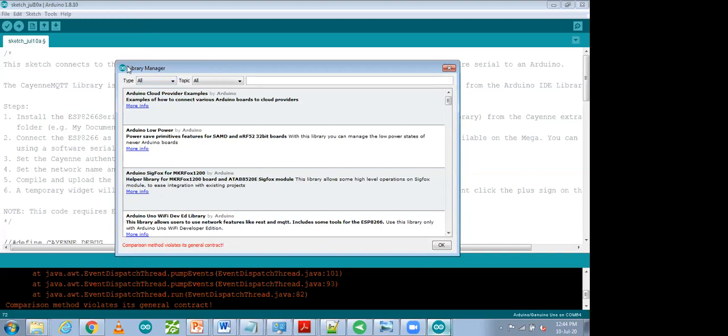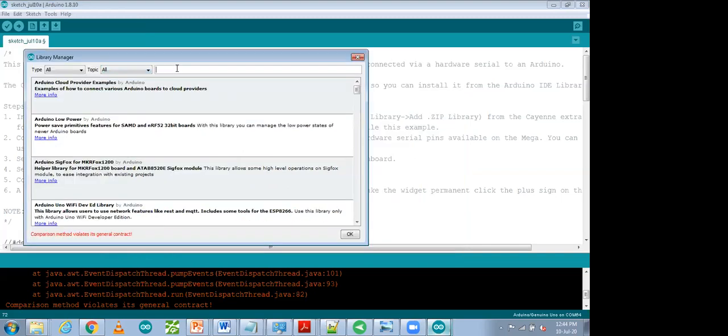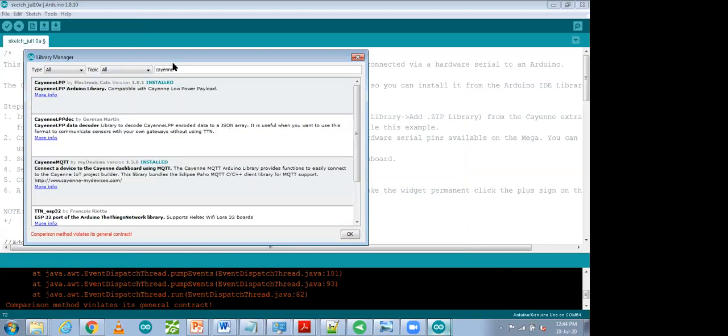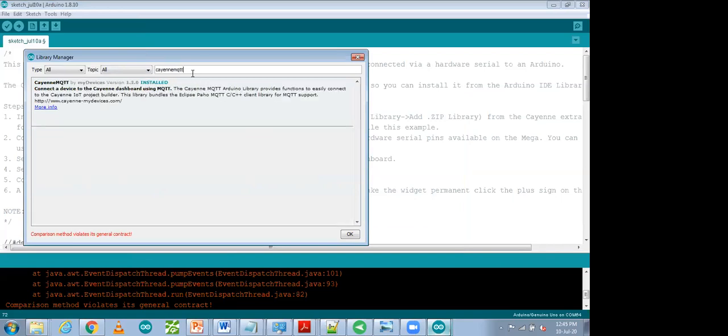So what you can do is search your libraries. I'm going to search Sein MQTT. MQTT is a protocol for a secure platform for sending and receiving data. So I'm going to select it. Over there, this one is my library. Only one library you will be able to see. I'm going to select it, and after that you can select the version and install it. I have installed it previously, so no need to install it again.